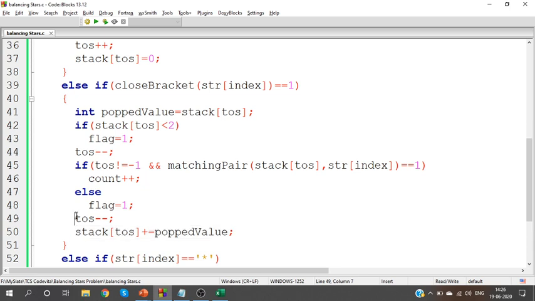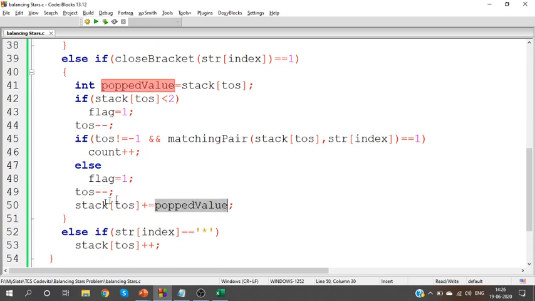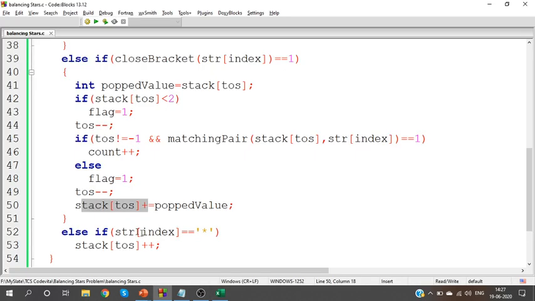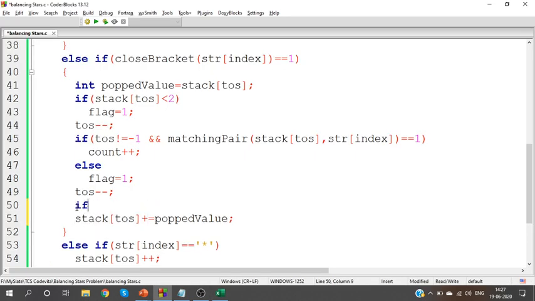After we delete the open bracket, you need to add popped value to top of stack. But here the stack becomes empty. Yes, when can you add the popped value? If you have an element, if you have a count value, you can add it. You can't add it into an empty stack. So when you add it, check whether top of stack is not empty. Only if the stack is not empty, we can add the value. Otherwise, we cannot add the value.